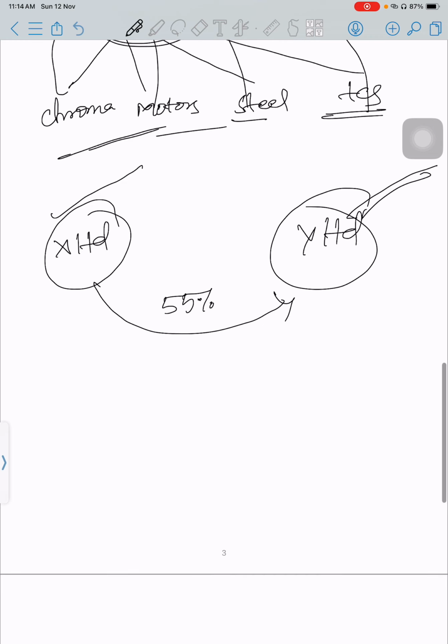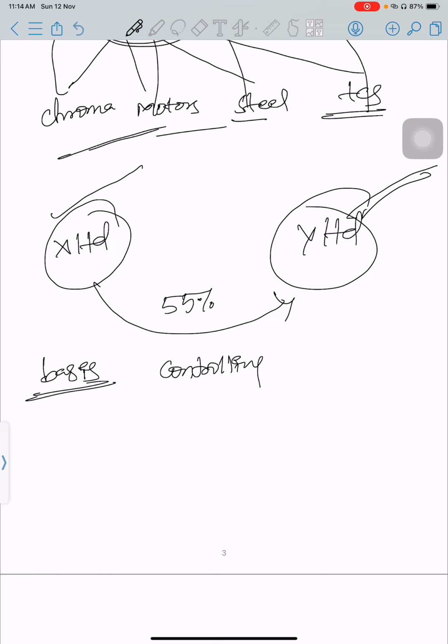This is the basis on which we are going to prepare the accounts. What is the logic here? The basis is from the viewpoint of controlling. Though X Limited holds only 55 percent, the control it gets over Y Limited is 100%.